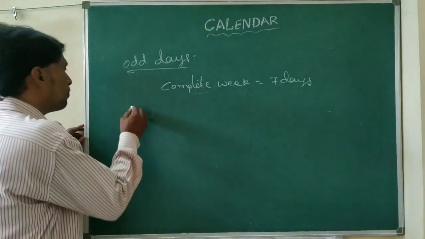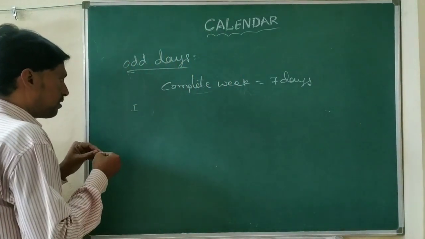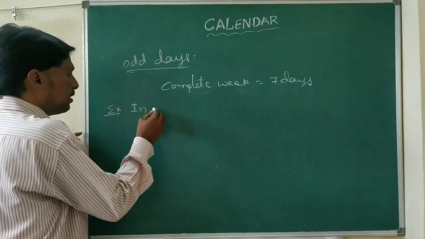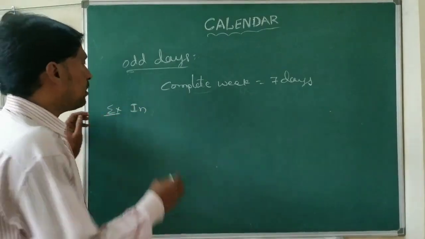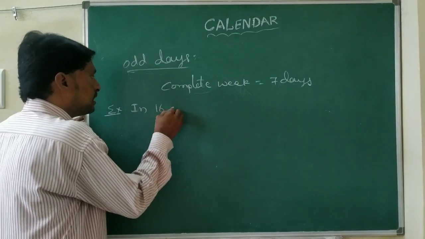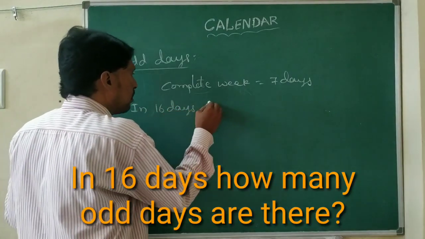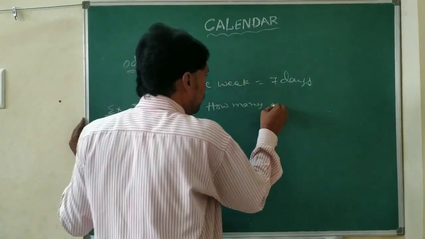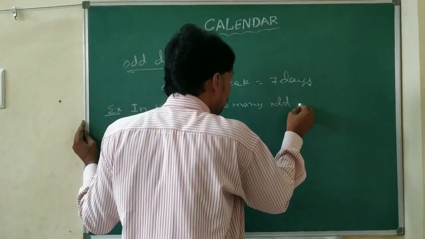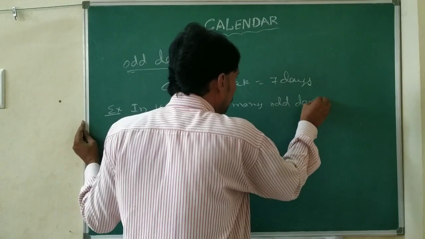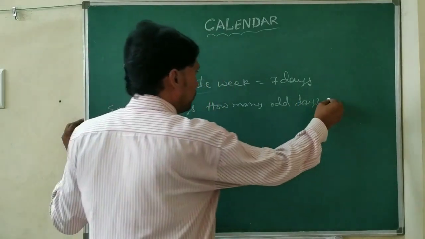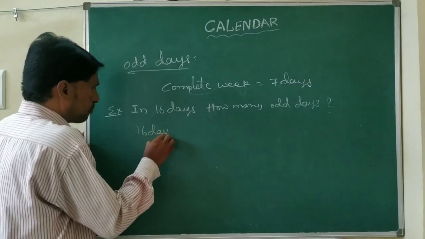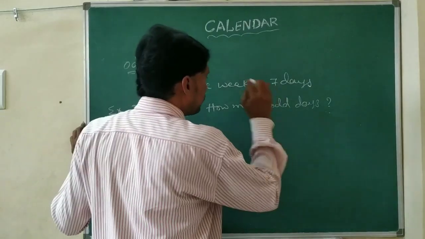For example, in 16 days, how many odd days are there?